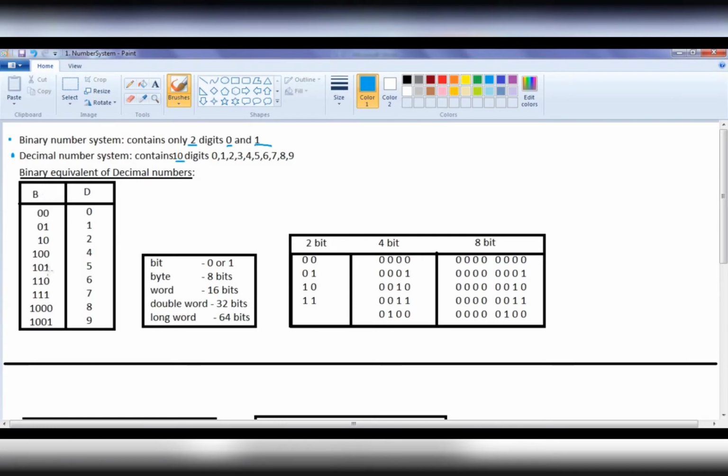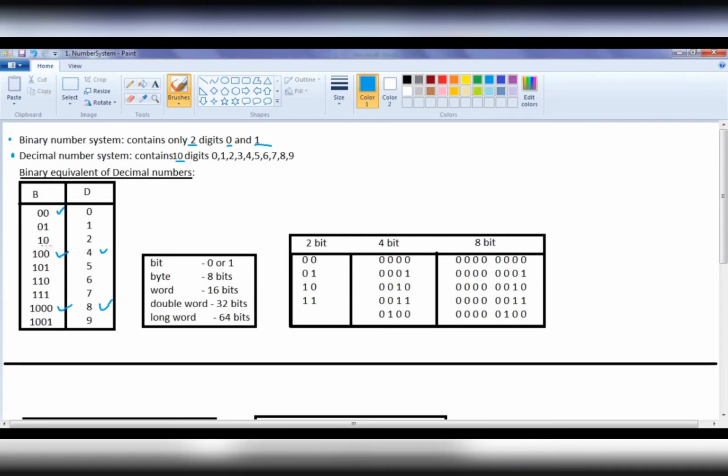Here we have a list of binary equivalents of decimal numbers 0 to 9. To represent the decimal number 0 in the binary number system, we write 00. To represent the decimal number 4, we write 100. To represent the decimal number 8, we write 1000. Representing a decimal number in the binary number system depends on the machine's bit size.